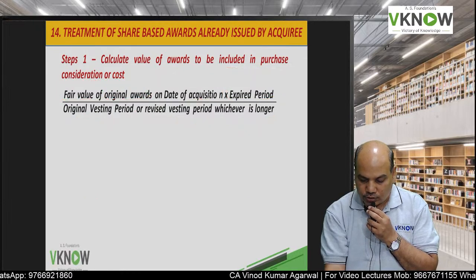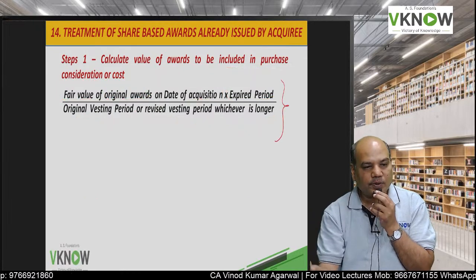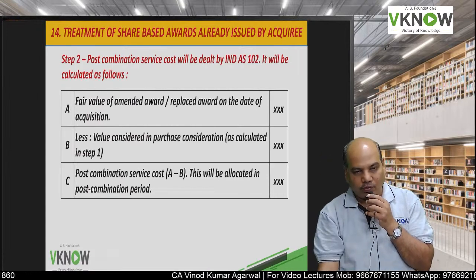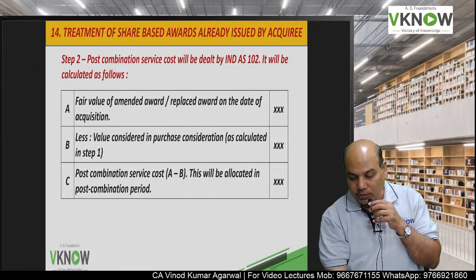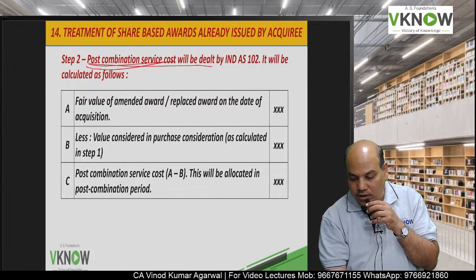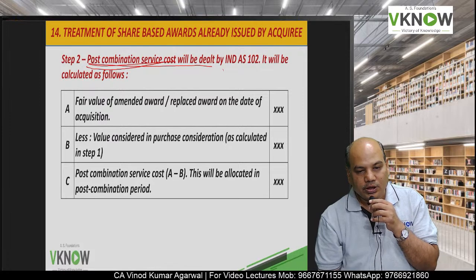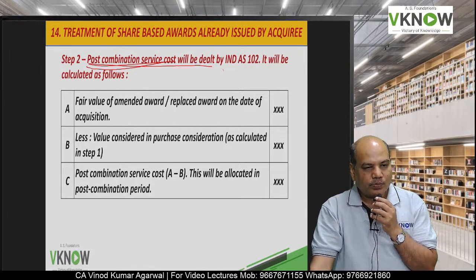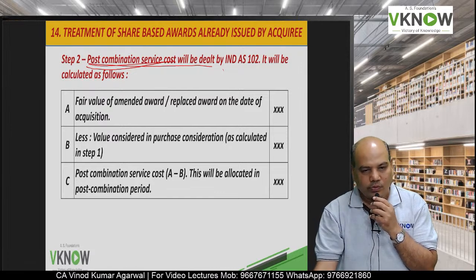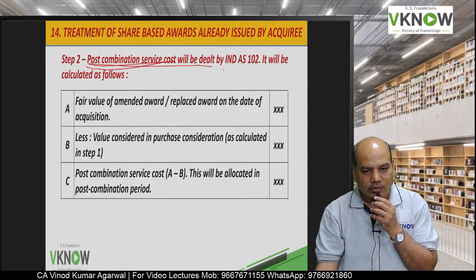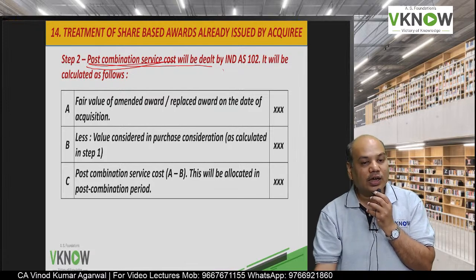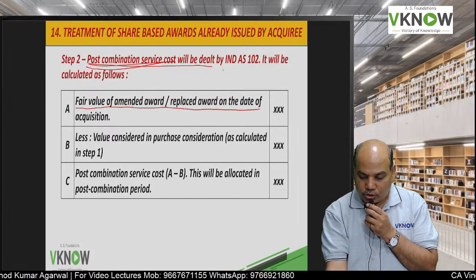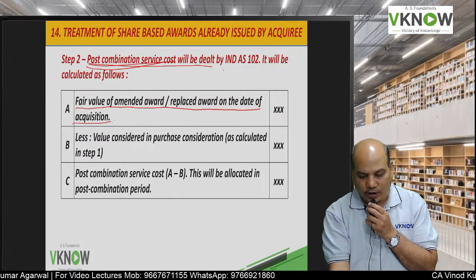So this amount will be forming part of purchase consideration, which I had shown you in a table, share based payment award. But if some more years of services are yet to be rendered, then there will be post combination service cost. Post combination service cost will be dealt as per Ind AS 102, and the calculation will be fair value of the amended award or replaced award on the date of acquisition.